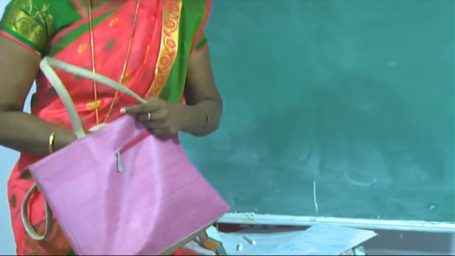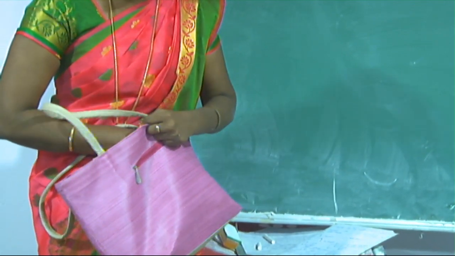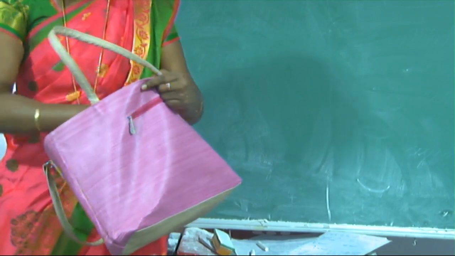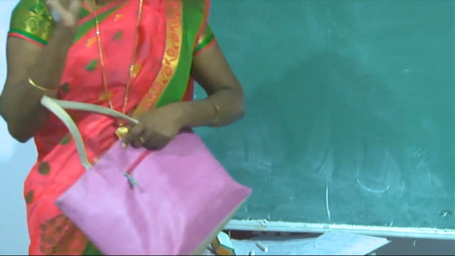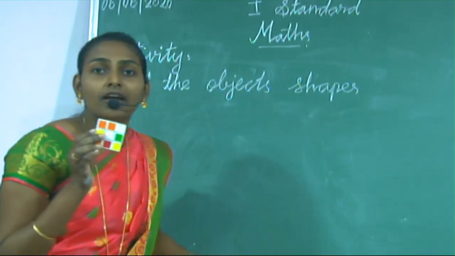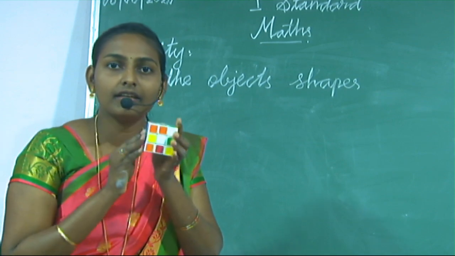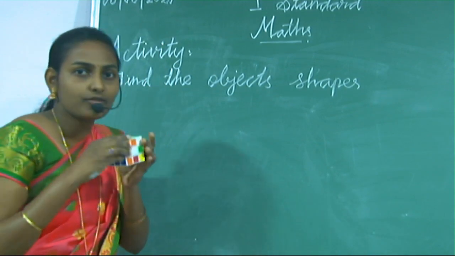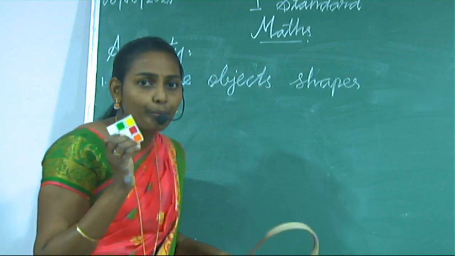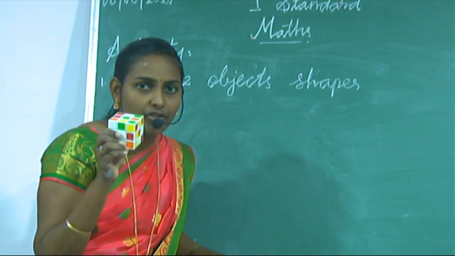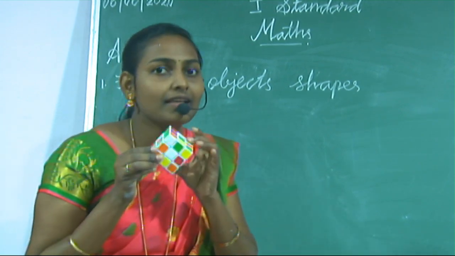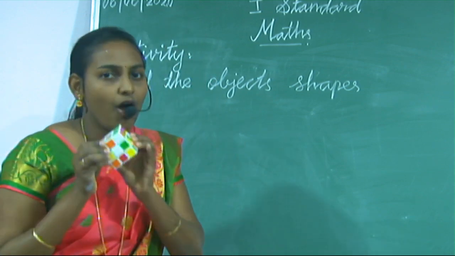Shall you find out what the shape of this object is? Okay, first one. What is this? We already learned. This is a cube. Say the spelling, cube. C-U-B-E, cube. Is this a two-dimensional object or a three-dimensional object? Yes, this is a three-dimensional object.